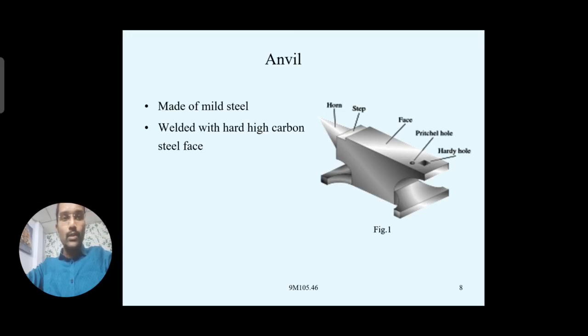Why? Because it has to withstand contact with hot workpieces. Hot workpieces are placed on the face, so it should withstand that temperature. So generally it is made with hard high carbon steel.